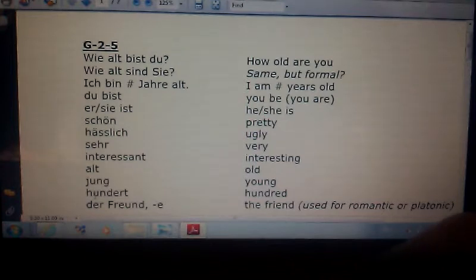Same thing in reverse. If a little boy has a friend that's a girl, she could be a Freundin. But later on, if he was saying that was his girlfriend, he would also say, das ist meine Freundin. And so anyway, that's how that is in German, and it's kind of that way in English as well, except you add boy and girl in front of it in English.